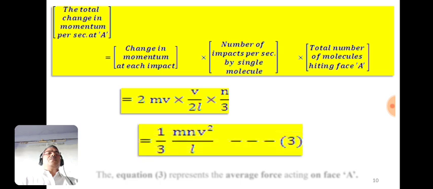Solving this, the 2 and the 2 get cancelled, and the remaining is 1 by 3 as it is, m, n, and v into v, that is v square upon L. So 1 by 3 mnv square by L is nothing but the total change in momentum per second at A, and this is called the force acting on face A. So this equation 3 represents the average force acting on face A.